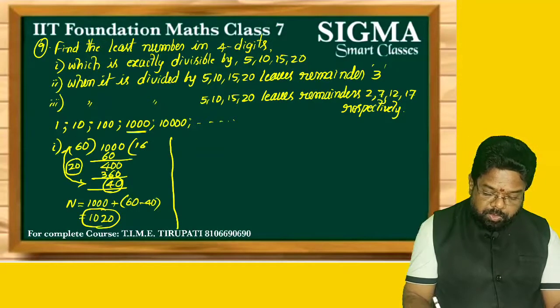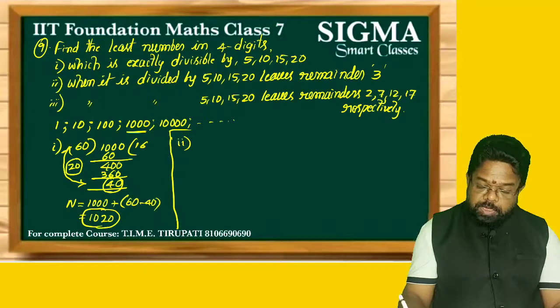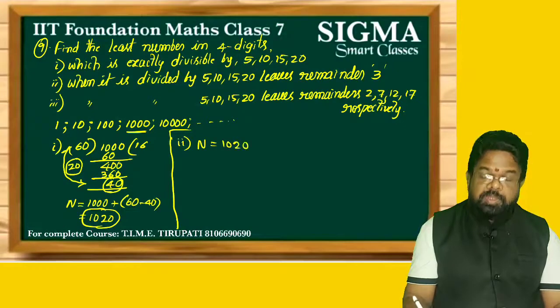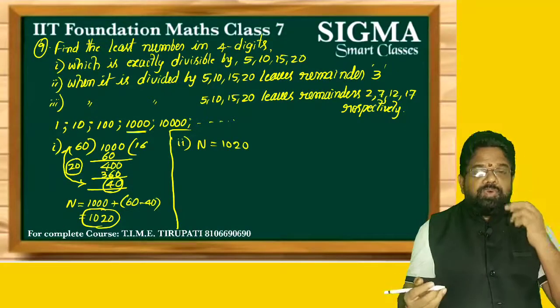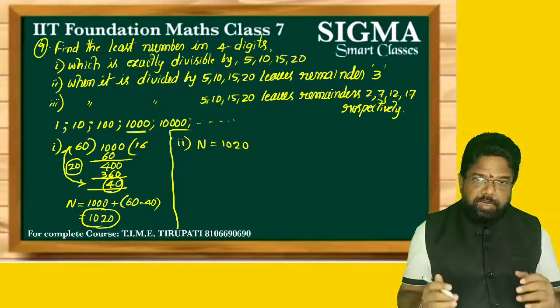So this is the least number in 4 digits which is exactly divisible by 5, 10, 15 and 20. Okay, now question number 2 here. When it is divided by 5, 10, 15, 20, it leaves remainder 3. One remainder is given. If one remainder is given, what do you do? Up to that you have to do the same thing. So up to 1020 you have to calculate. 1020 is the least number in 4 digits which is exactly divisible by 5, 10, 15, 20.